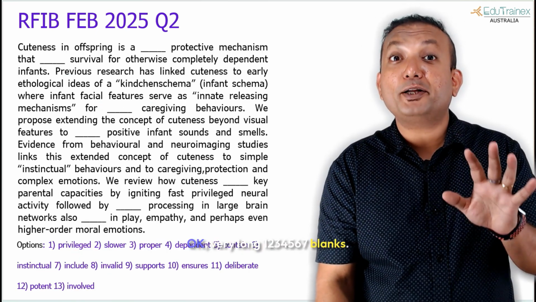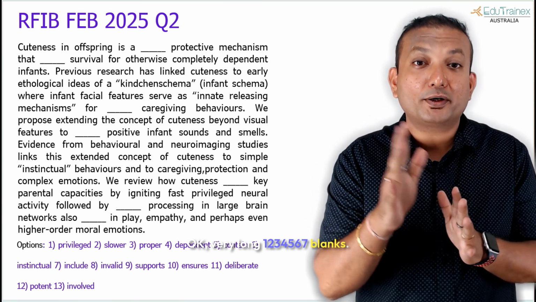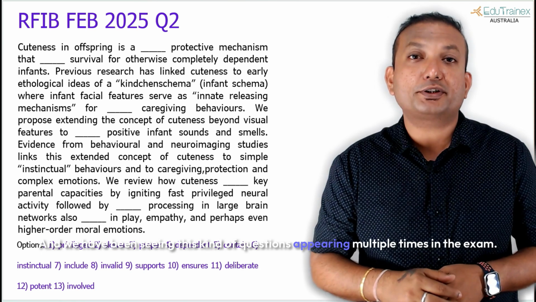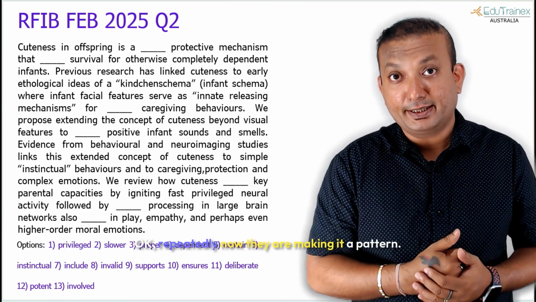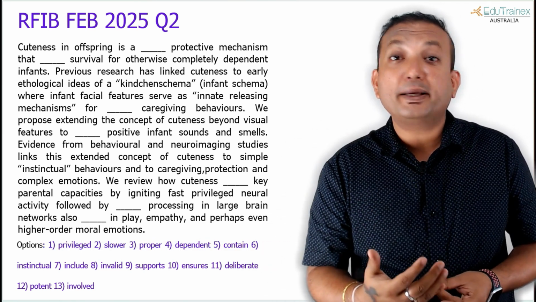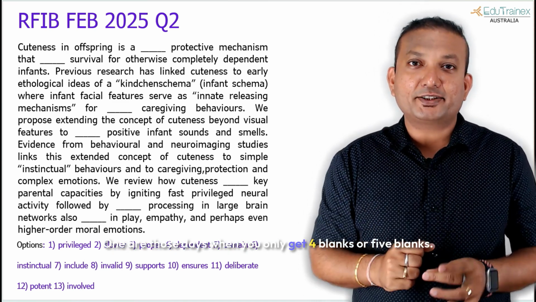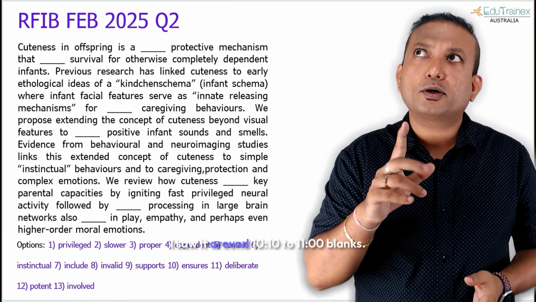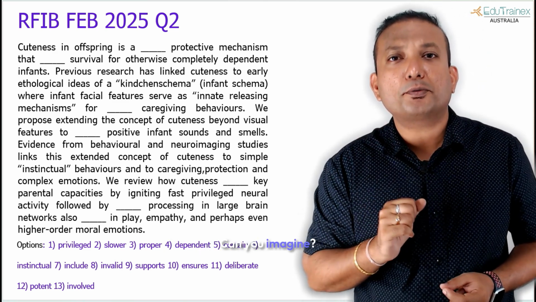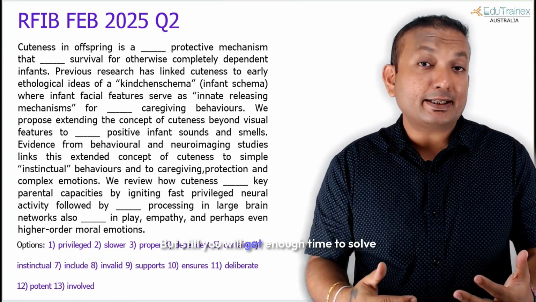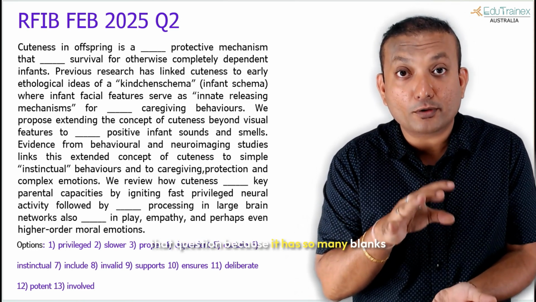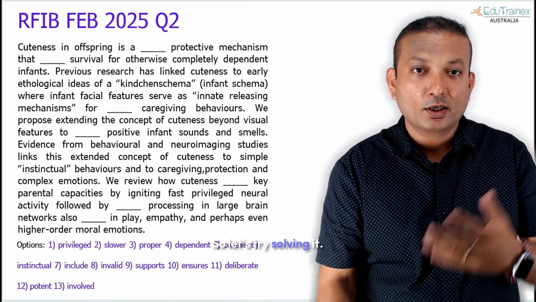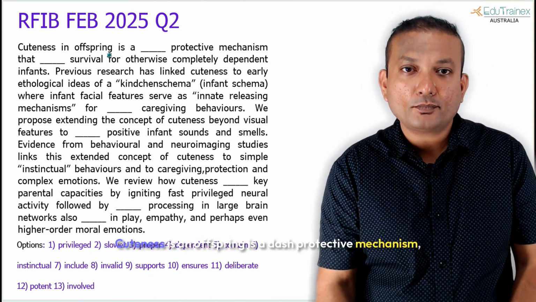The next one is a very long question. Very long, 1, 2, 3, 4, 5, 6, 7 blanks. And we have been seeing this kind of question appearing multiple times in the exam, repeatedly now. They are making it a pattern. Gone are those days when you only get 4 blanks or 5 blanks. Now you get 7 blanks, and one question I saw had around 10 to 11 blanks. Can you imagine? But still, you will get enough time to solve that question because it has so many blanks, and you will get fewer questions somewhere else. So let's try solving it.